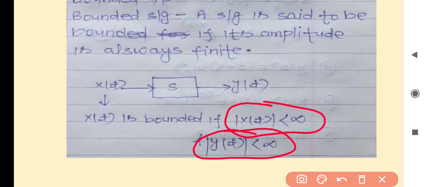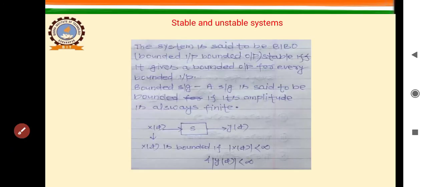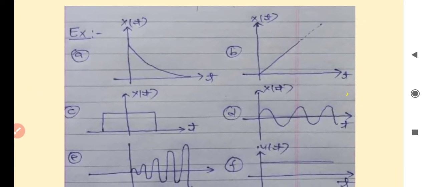Now consider some examples to identify whether the given signal is bounded or unbounded. To check this, we have to check the amplitude of the signal in the total duration in which the signal exists.